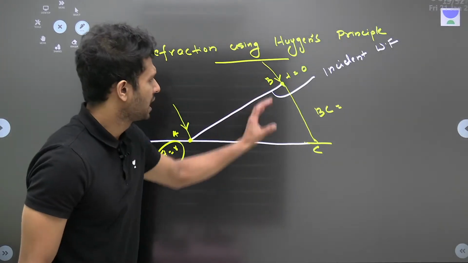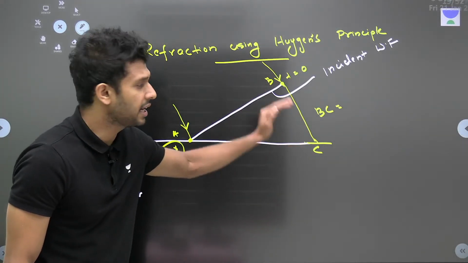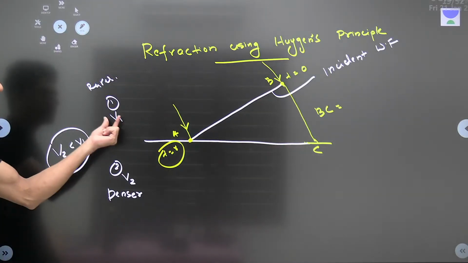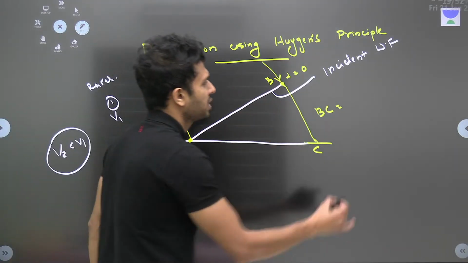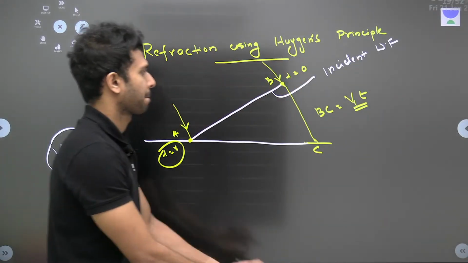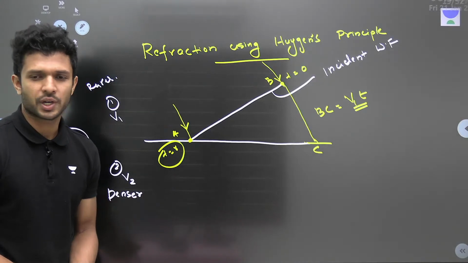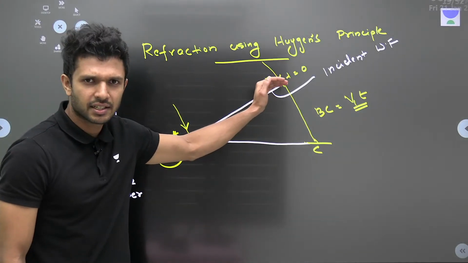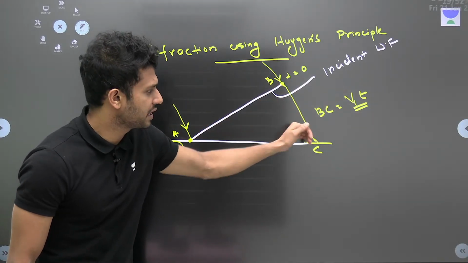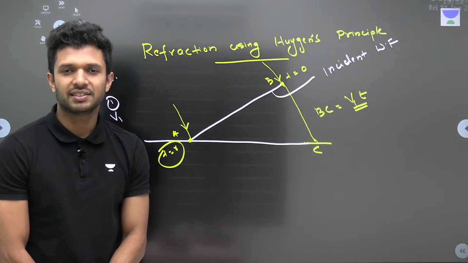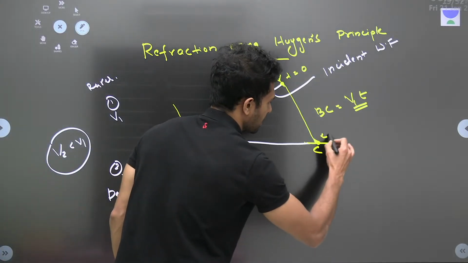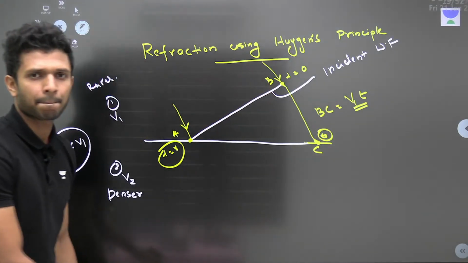BC will be equal to, let's say it takes a time of t. ठीक है, BC will be equal to the velocity with which it moves. कितना velocity है? V1 है. So distance will be equal to velocity into time. This ray of light here, if it gets a time of t, will be traveling a distance of V1t and will be reaching the point C. ठीक है? So the ray of light reaches here after a time of t.